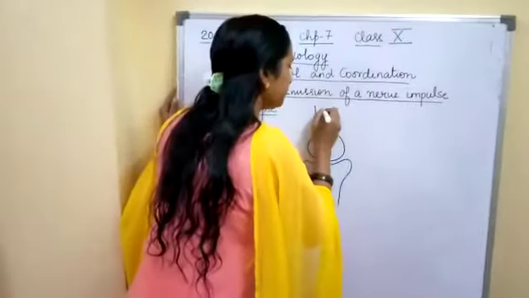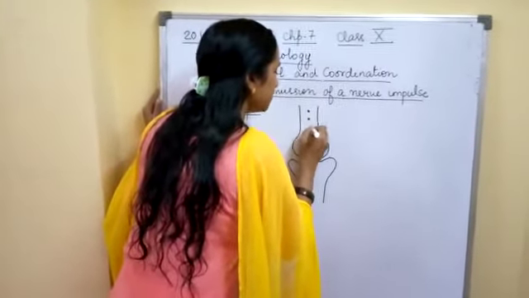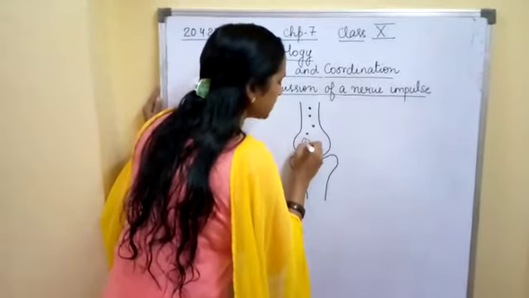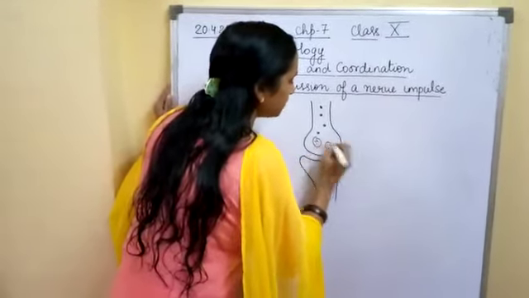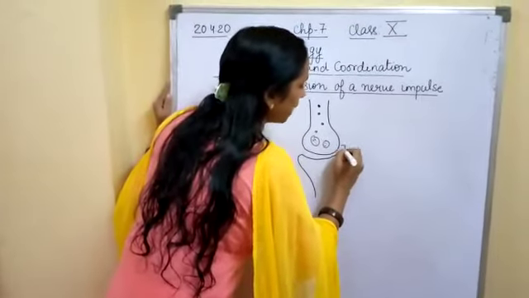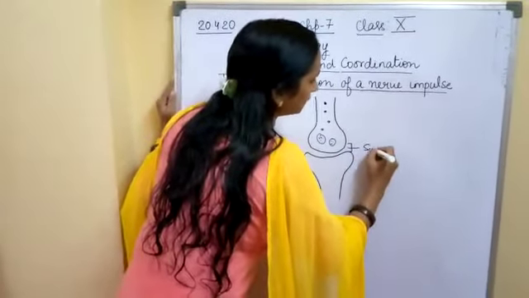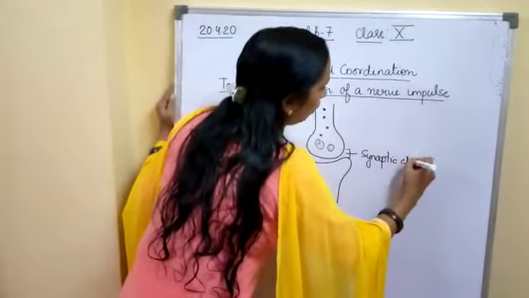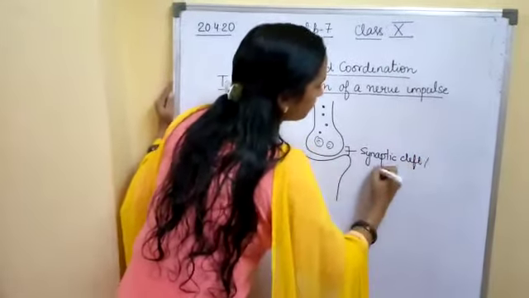So what will happen? These neurotransmitters will be filled up in the vesicles. Okay, this gap will be known as the synaptic cleft or synapse.